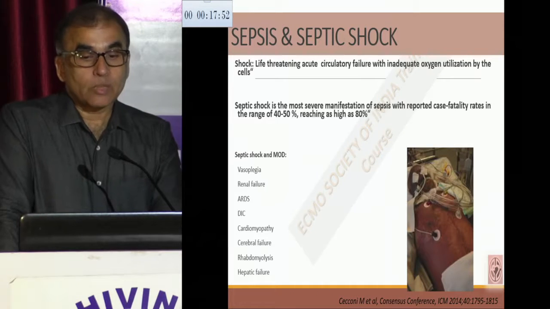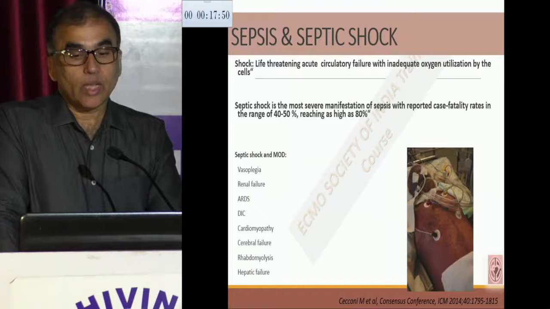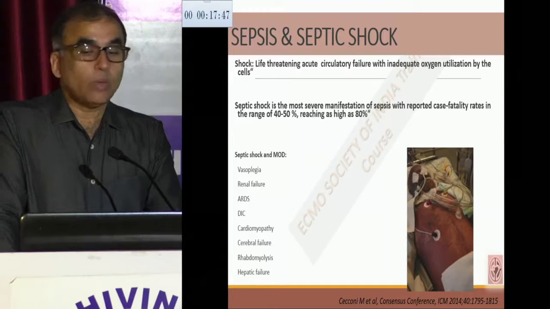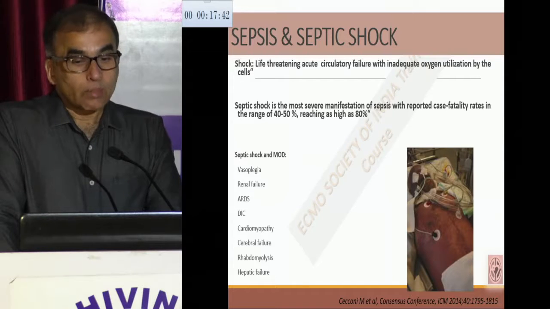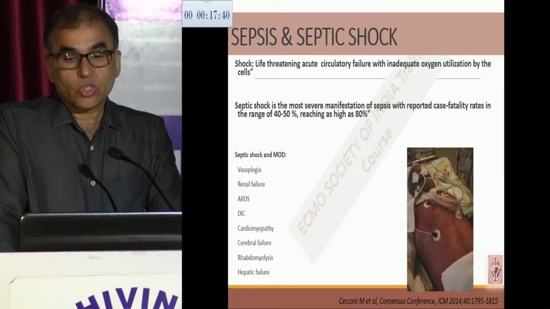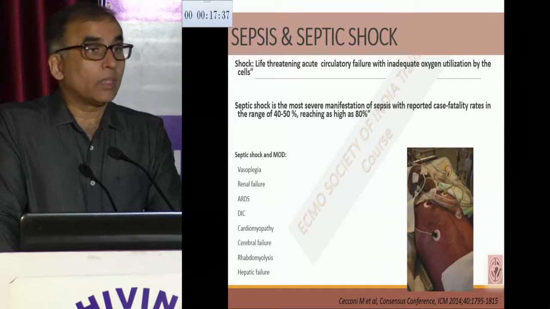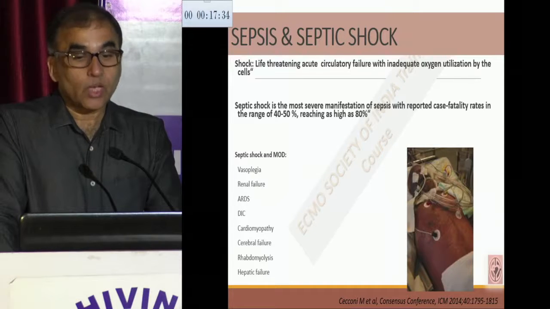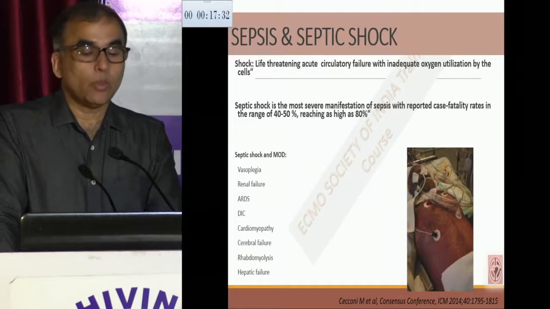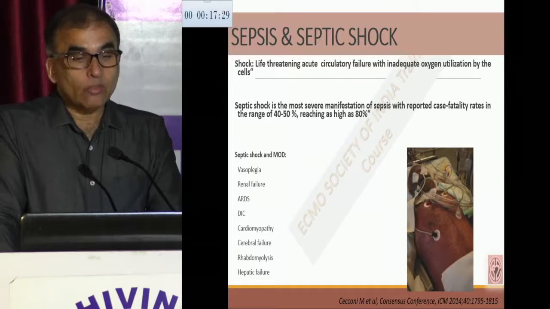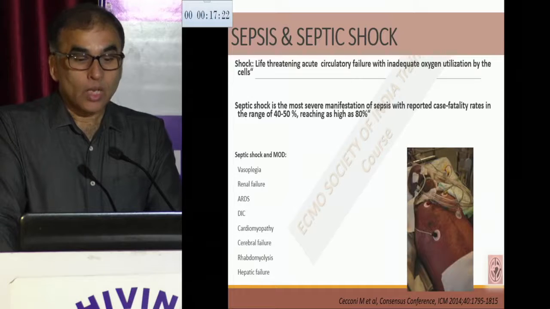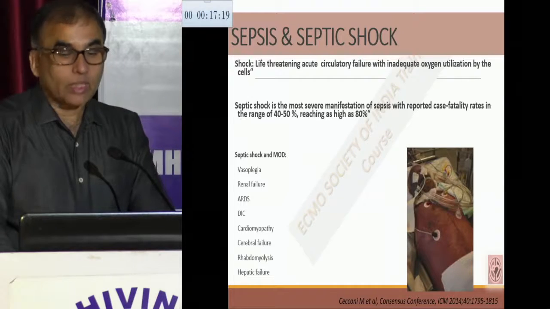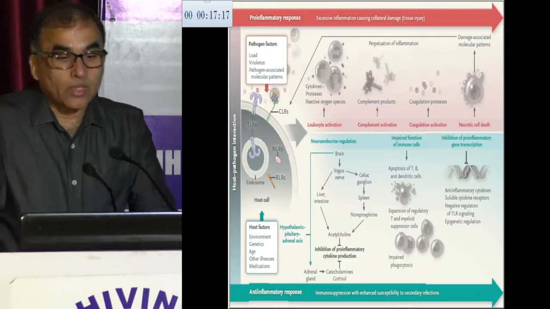If you look at sepsis, it is basically a life-threatening acute circulatory failure with inadequate oxygen utilization by the tissues. Septic shock is the most severe manifestation of sepsis, where the mortality is as high as 40 to 50% and can go up to 80% depending upon how many organs are involved. And usually what we find in multi-organ dysfunction, we all know vasoplegia, there can be acute kidney injury, ARDS, DIC, cardiomyopathy, cerebral failure, rhabdomyolysis, hepatic dysfunction. So all possible things can happen.